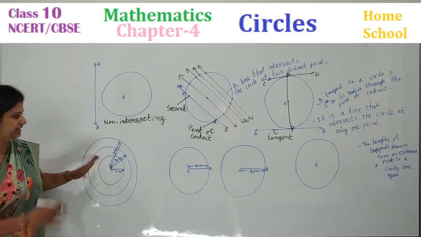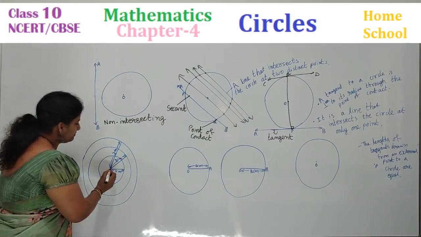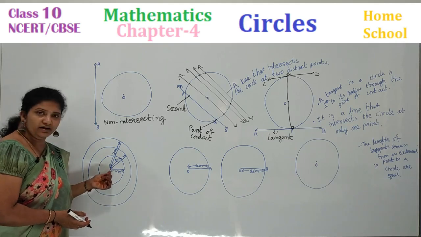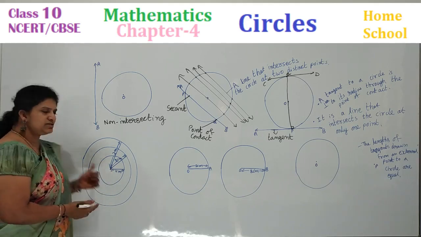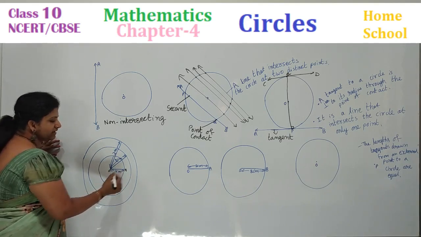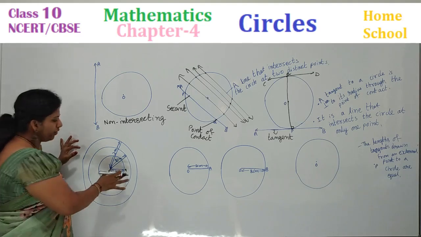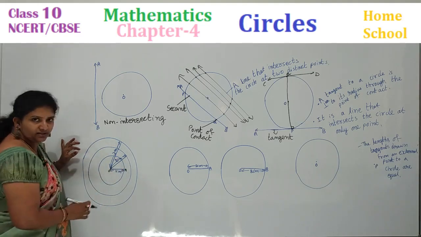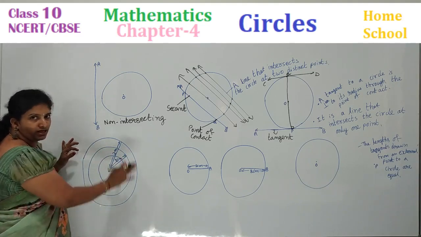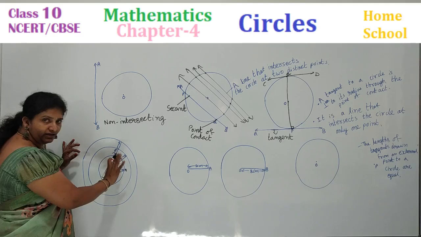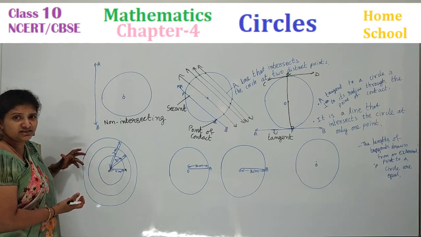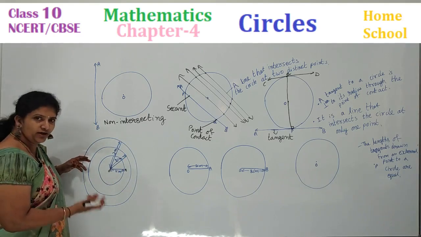Look here, you can see many circles from the same center. Can you observe here? Same center, I have drawn many circles. From the same center O, I have drawn one circle with radius 1 centimeter, OA as a radius. Again, from the same point, I have taken 2 centimeters and drawn one more circle. Again, from the same center, taking 3 centimeters, I have drawn another circle. What are these circles called?